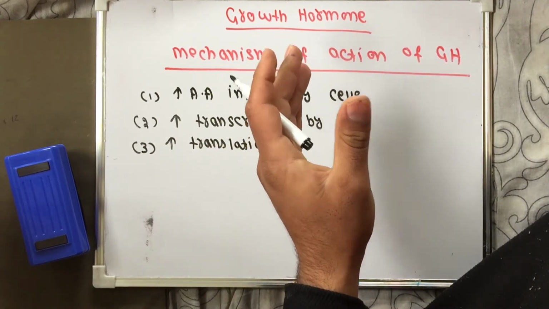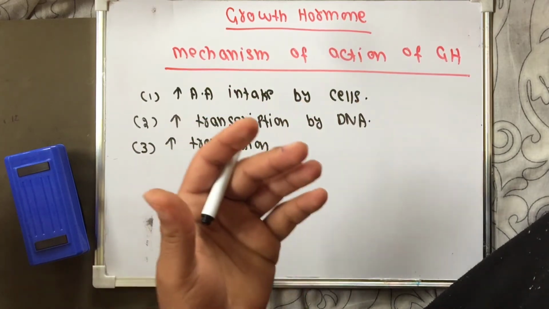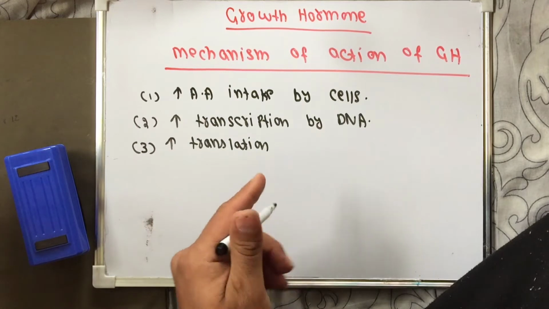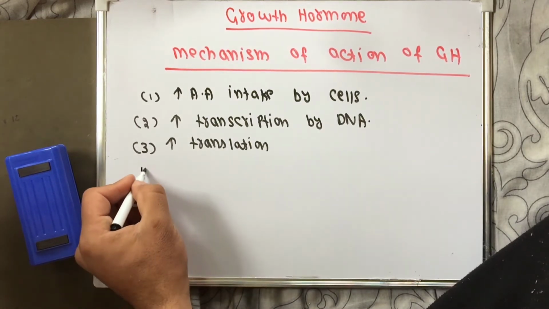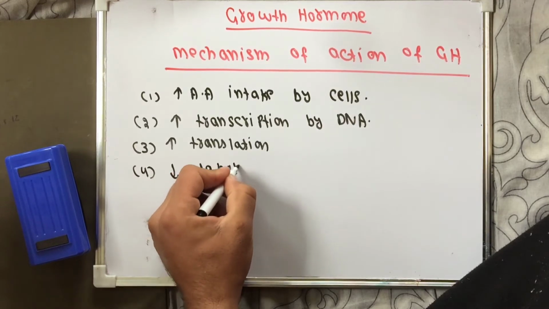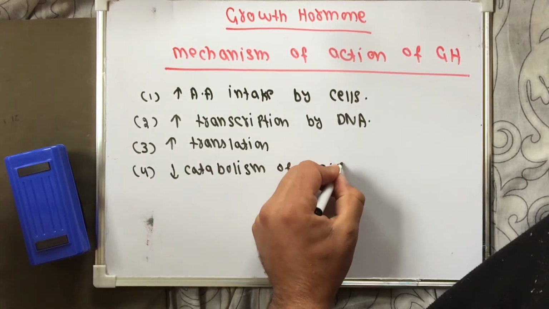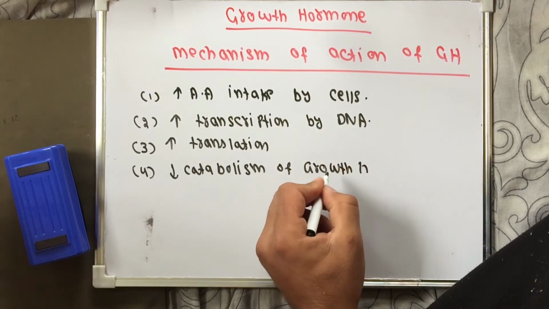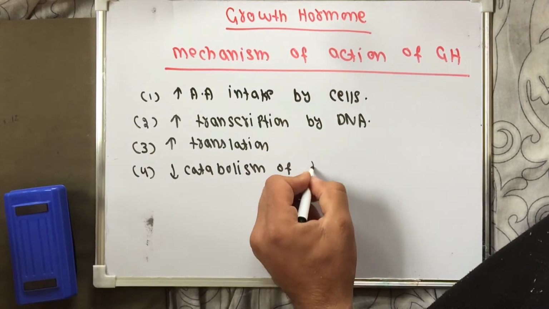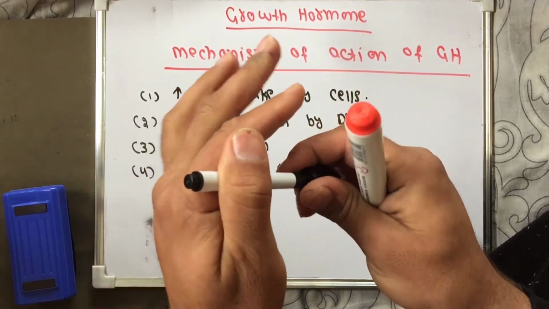Messenger RNA goes to the cytoplasm from the nucleus, and the process of translation occurs. If there is more growth hormone in the body, then more translation will occur. And the fourth thing is decreased catabolism of protein. It decreases the catabolism of protein. More protein will remain in the body.